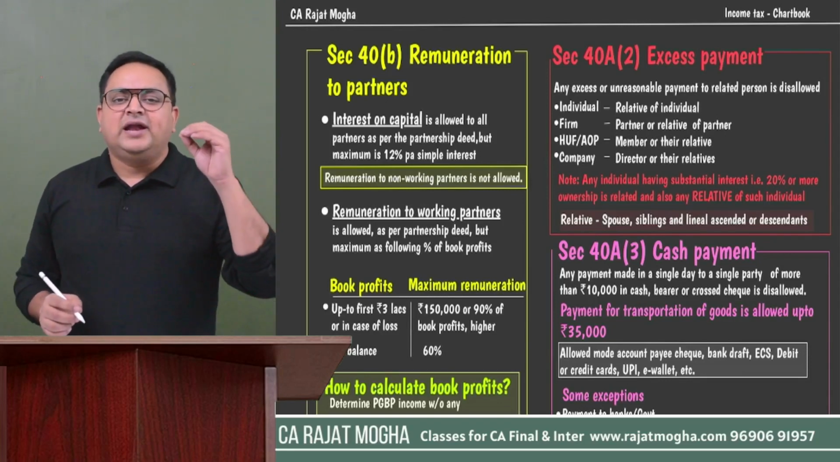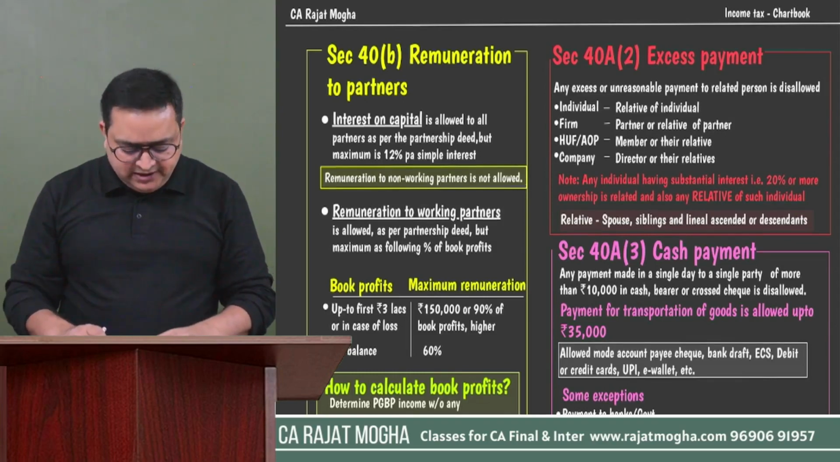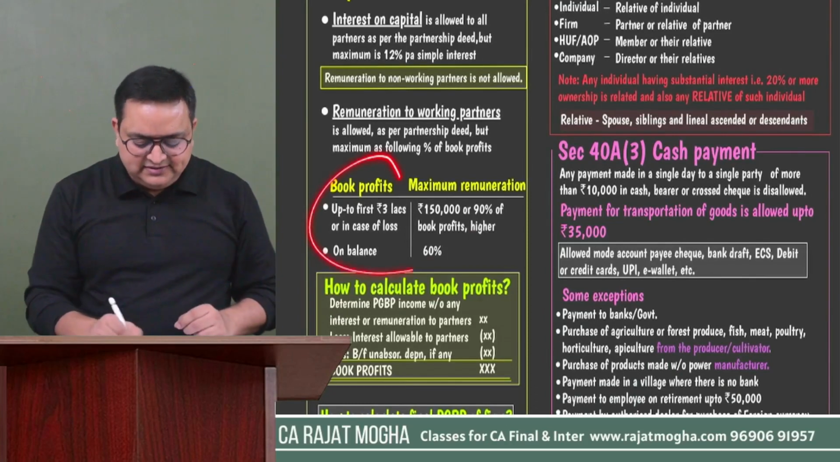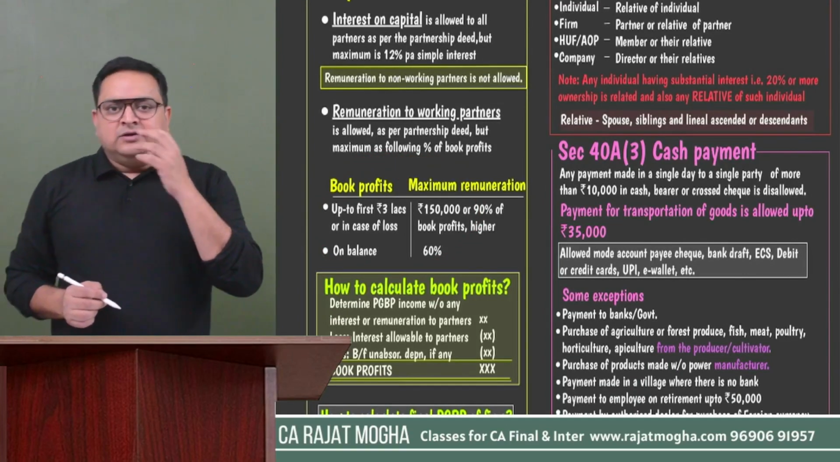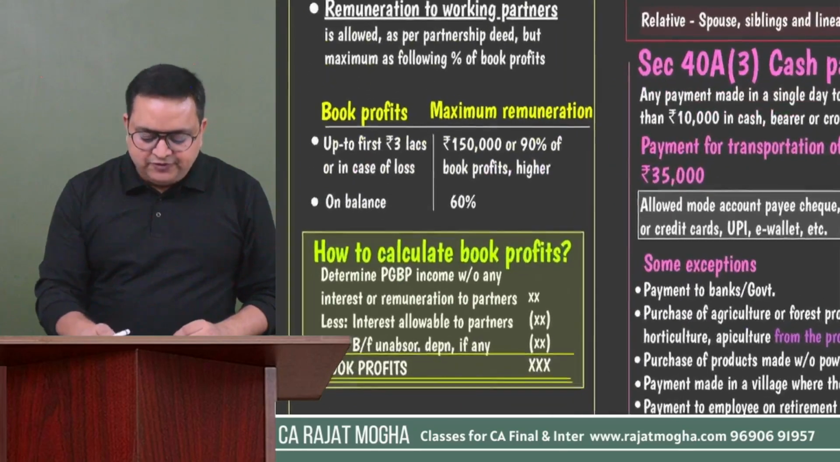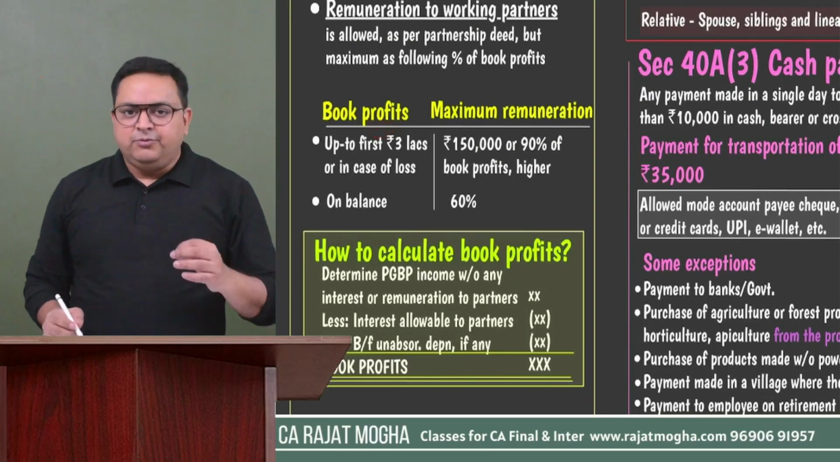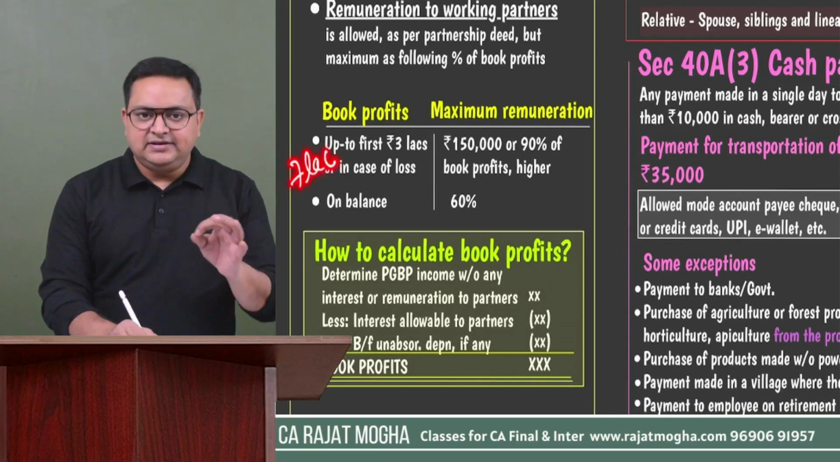So first of all, you have to calculate the book profits. Once you calculate the book profits, how these book profits will be calculated, let's revise it. Okay, first of all, understand these limitations. Whatever the amount which we can pay, so how much amount can we pay? Whatever is the book profits, I'll discuss that book profit also. So first of all, compute your book profits. Let's say your book profit comes to rupees 7 lakh.